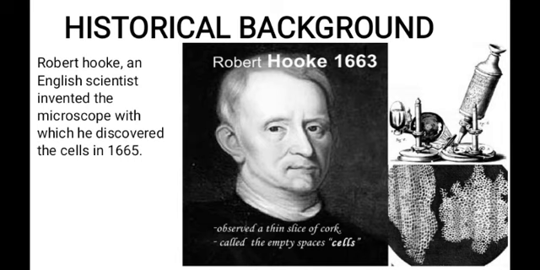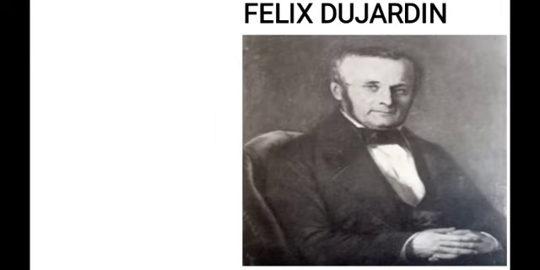This is the picture of Robert Hooke here and the picture of the microscope he invented. And this is what he saw under the microscope. After using the microscope to observe a thin slice of cork, he was able to see empty spaces, which he called cell.